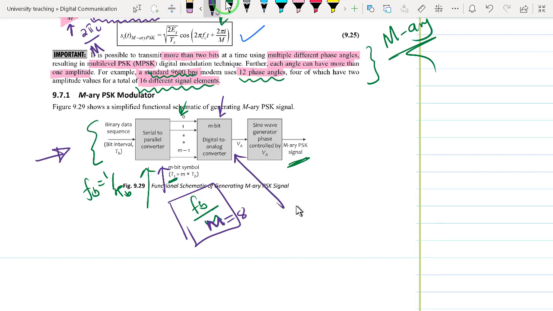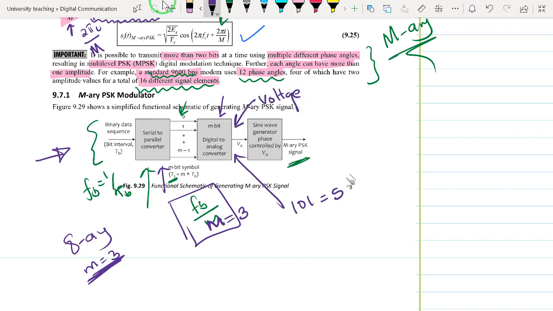So for instance, here the M is a small m. In this case, for 8-ary, the small m is equal to 3. So we are saying that one symbol is represented by 3 bits, and for that reason we have bits 0 to 2 arranged as such. These bits are fed into a digital to analog converter. So for instance, if we have received 101, equivalent to 5, that means you are going to generate an analog voltage that is equivalent to symbol 5.